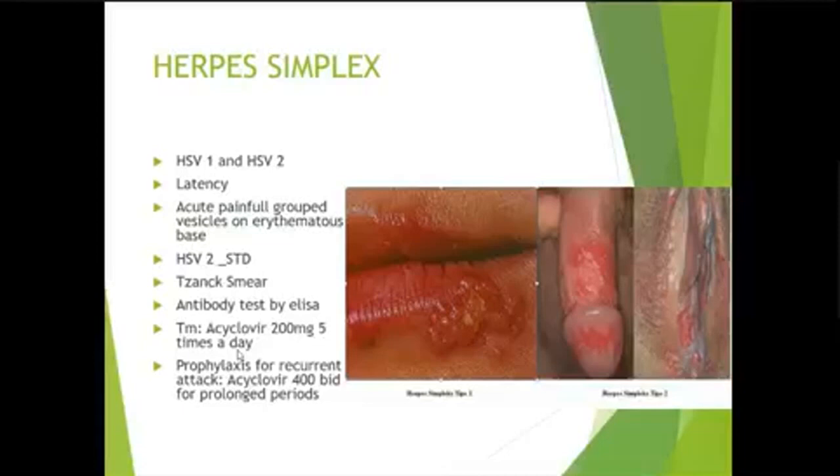Diagnosis is clinical and may be confirmed with Tzanck smear, which will show giant cells. Antibody tests by ELISA are also available. Treatment is 200 milligram acyclovir 5 times a day, but they may be self-limiting. In cases of recurrent attacks of herpes simplex, prophylactic acyclovir may be needed.